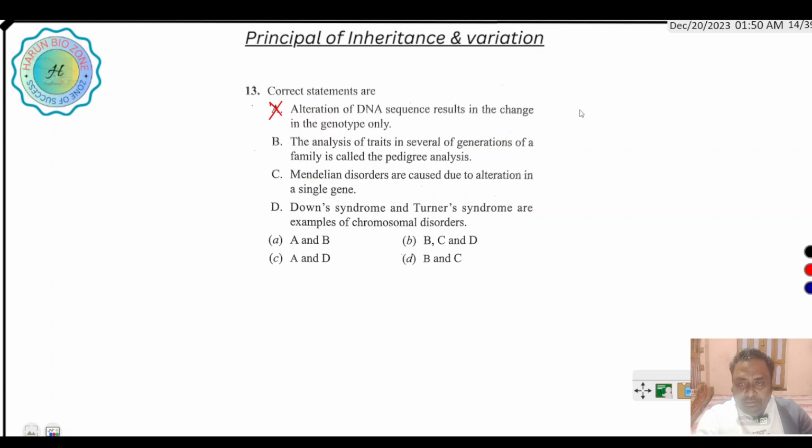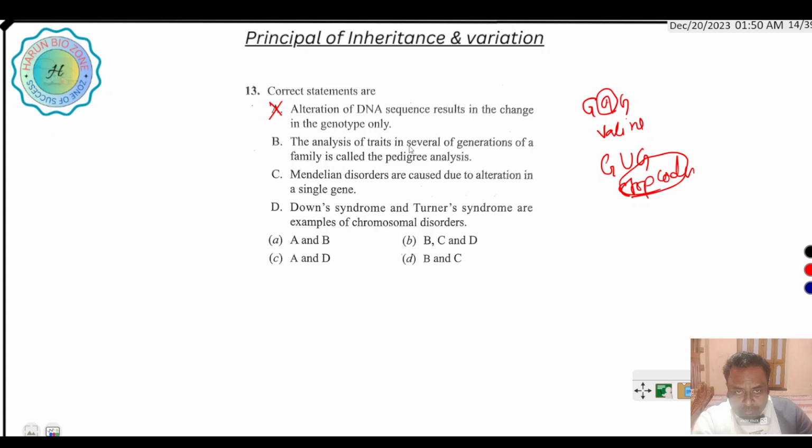For example, if the sequence GAG, which codes for an amino acid, is changed to a stop codon, then changing the genetic sequence also changes the phenotype.